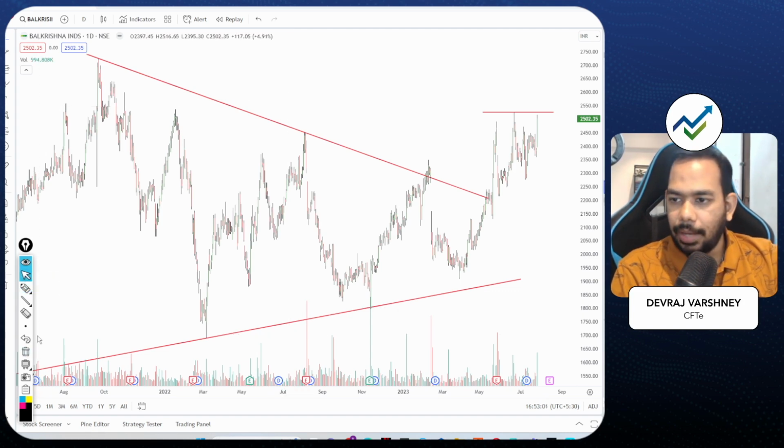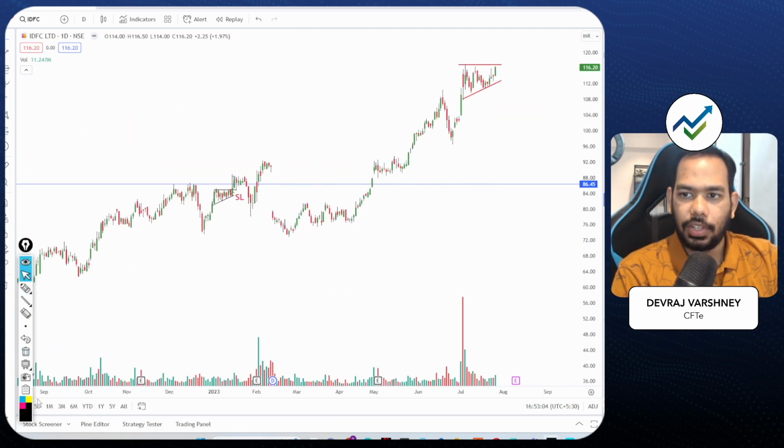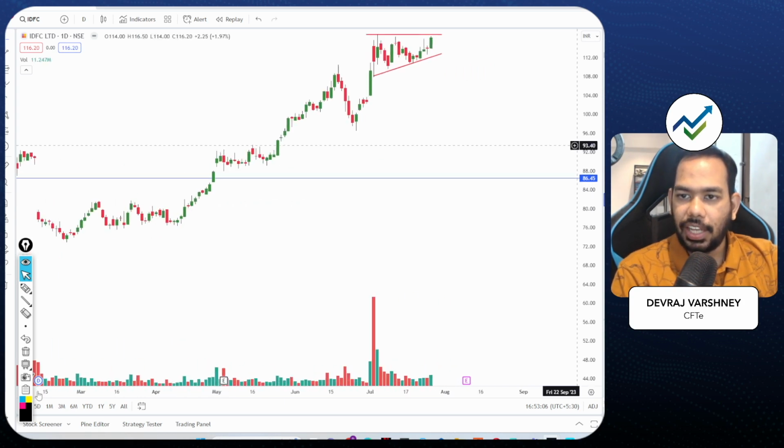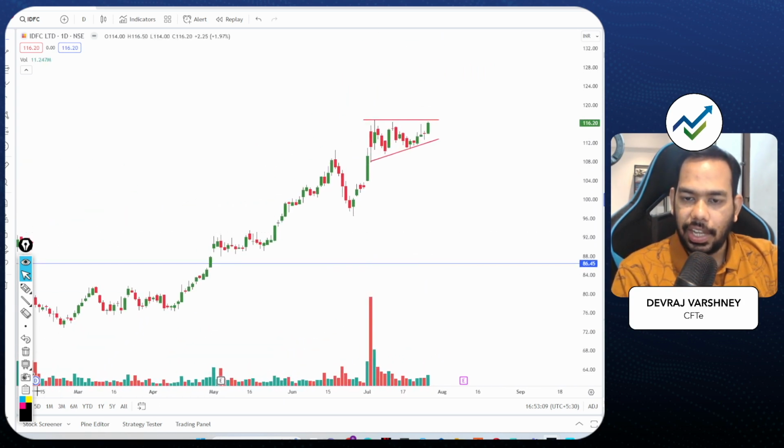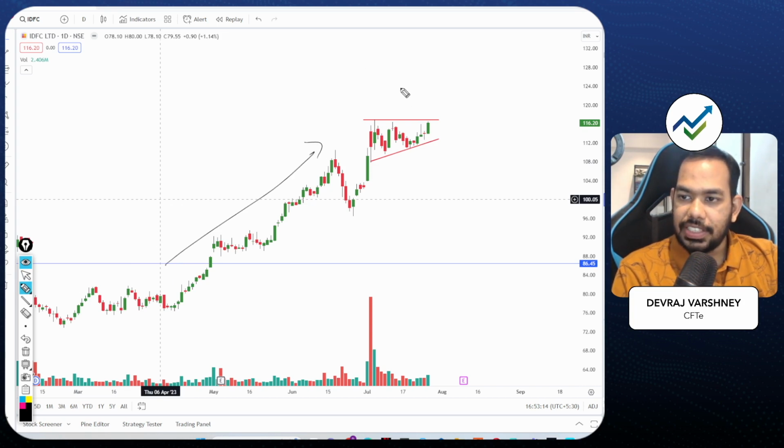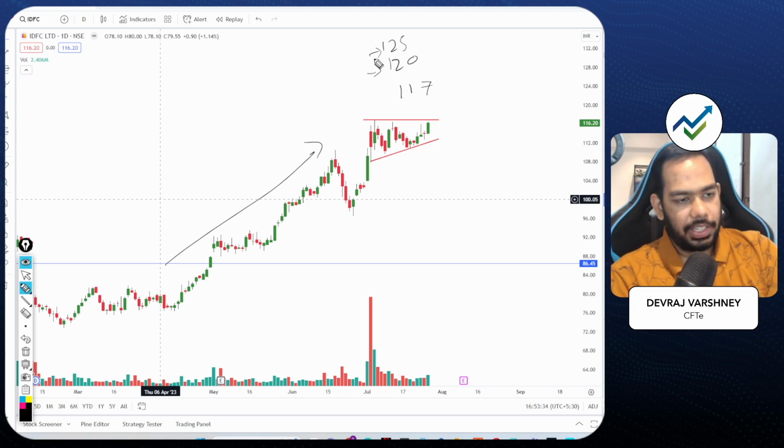Now the next counter which I am looking at is IDFC Limited. IDFC Limited is forming a nice symmetrical triangle, a very good healthy uptrend. So if I see IDFC Limited clearing the 117 level, I would like to try in this counter as well. And if this breakout is successful, then in intraday definitely 120 will become the next psychological hurdle, and then 125. For these two levels one can try to play here as well.